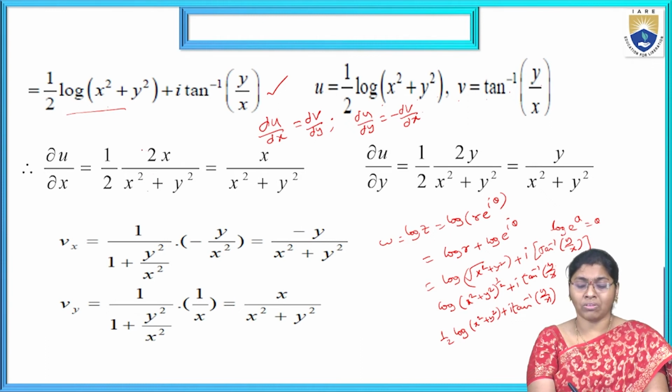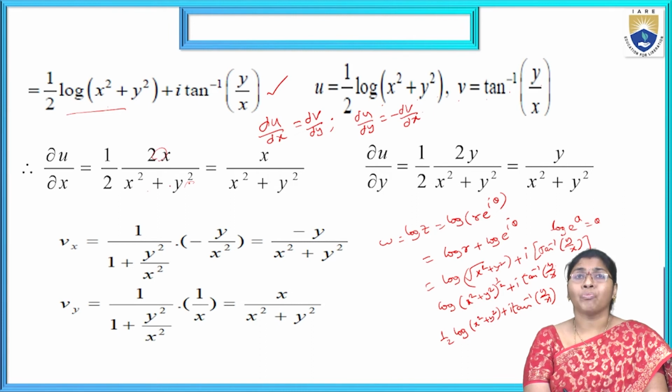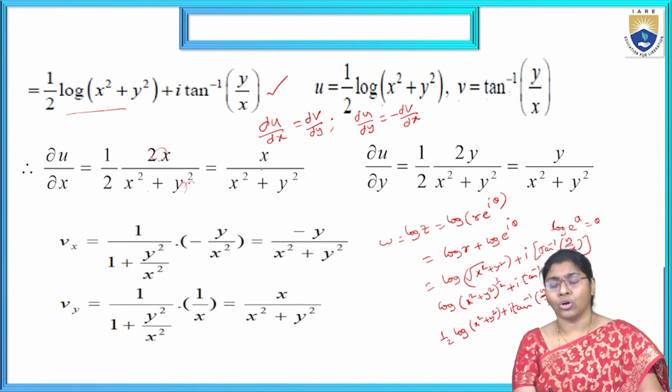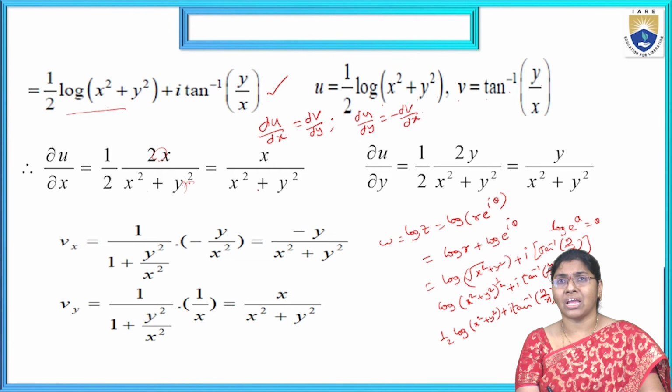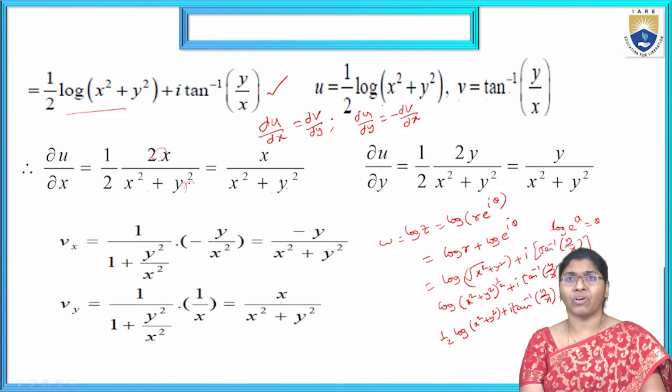Now 1 by x means x square plus y square. In the numerator, the derivative of x square is 2x and the derivative of y square is 0. Why? Because we are partially differentiating with respect to x, so y is treated as a constant. That part is 0. Now the 2 gets cancelled, and only x by x square plus y square is the function.